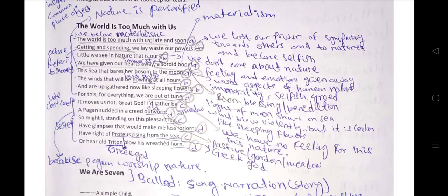And then he says, have sight of Proteus rising from the sea, or hear old Triton blow his wreathed horn. So again it's an allusion to Greek mythology. Proteus is a Greek god of the sea, and Triton is again a Greek god, whose work is to blow the horn.